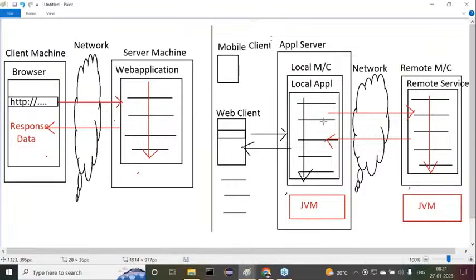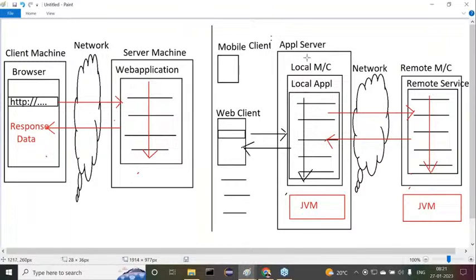Now in this overall example, tell me, web client or mobile client. If you want to operate everything through a mobile phone, we can use a mobile client. The mobile client can interact with our server side application, the Durgasoft application, and the Durgasoft application will consume the ICICI provided remote service. All of you get my point or not?